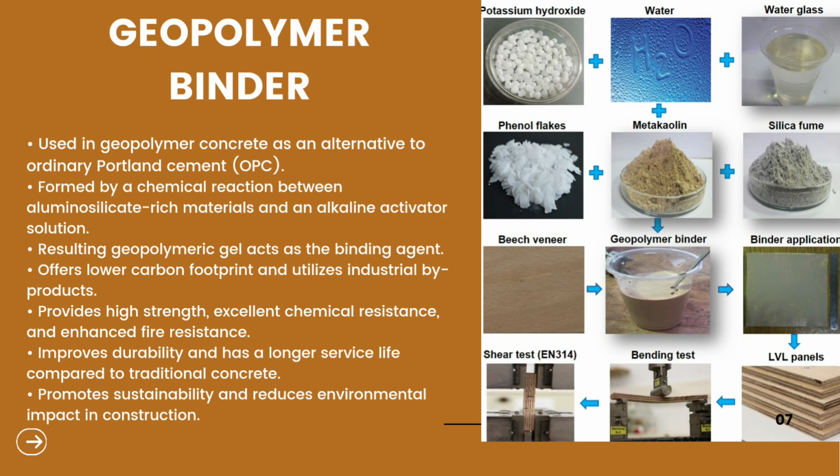It offers a lower carbon footprint and utilizes industrial byproducts, provides high strength, excellent chemical resistance, and enhanced fire resistance, improves durability and has a longer service life compared to traditional concrete, and promotes sustainability and reduces environmental impact in construction.